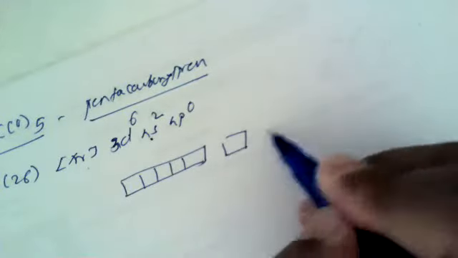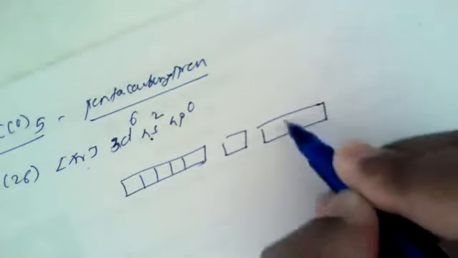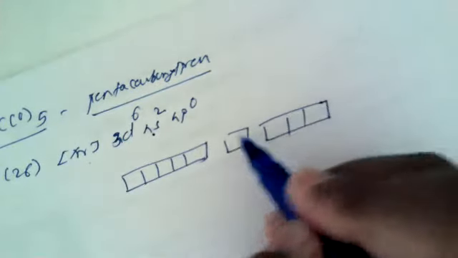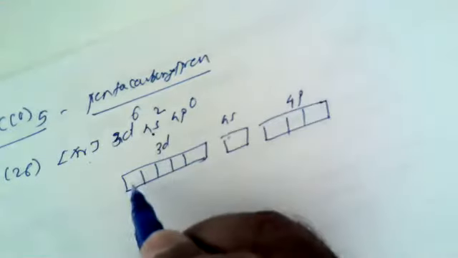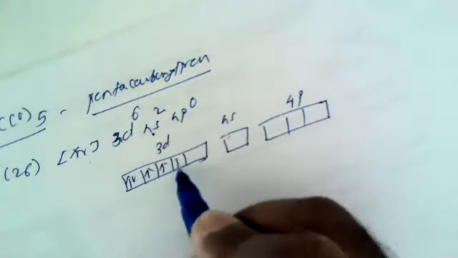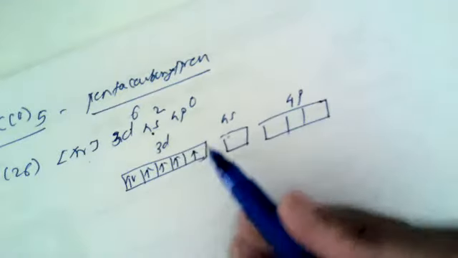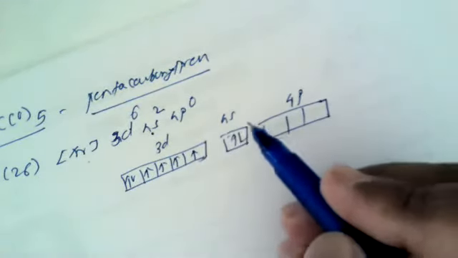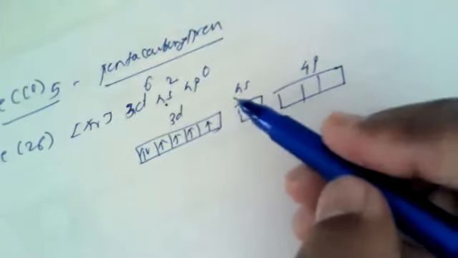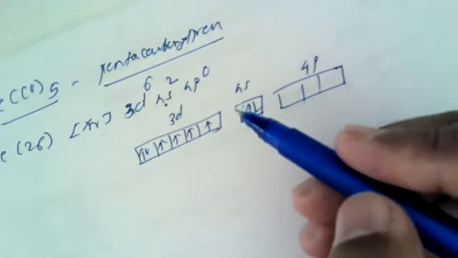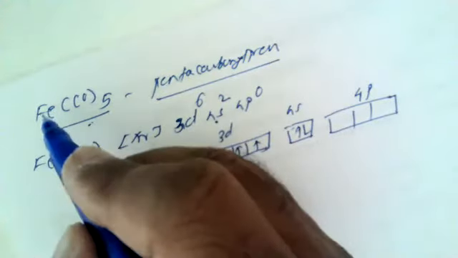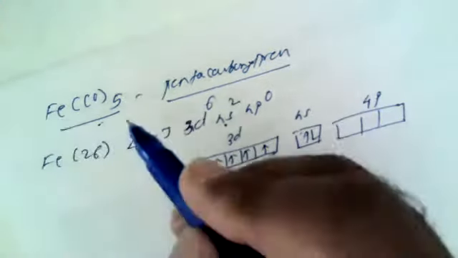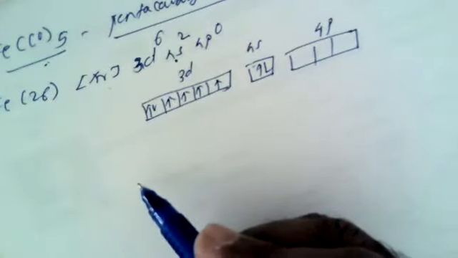This is 3d, 4s, and the next higher energy level available after 4s is 4p. So 3d, 4s, and 4p. 3d contains 6 electrons, which can be shown like this. These are the 6 electrons. 4s contains 2 electrons. Again, in the beginning of this structural study, we have seen that whenever carbonyl groups are surrounded by a metal, the oxidation state of the metal is 0. So there is again no loss of electrons in this structure.